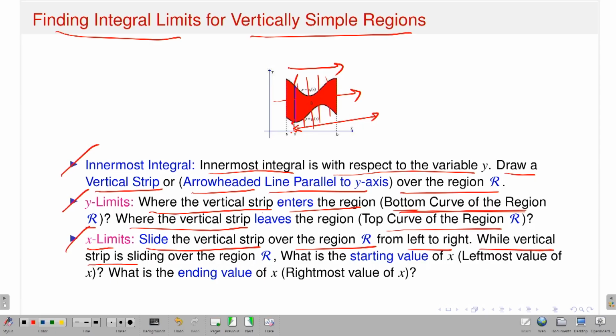While the vertical strip is sliding over the region R, what is the starting value of x? The starting value of x is equal to a, because this is the vertical line. Then you shift it parallelly to the right end, and that ends at the point b. Therefore, the leftmost value of x is a in this picture, and the ending value of x is the rightmost value of x, that is b.